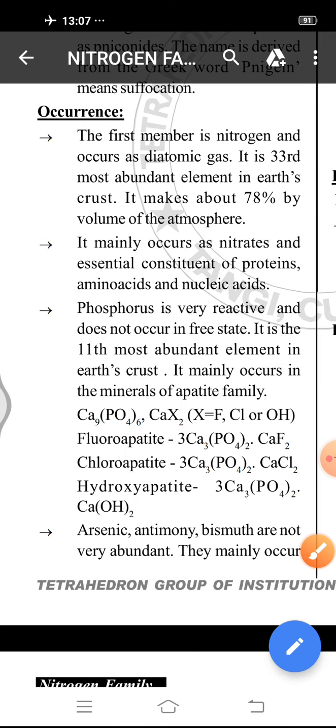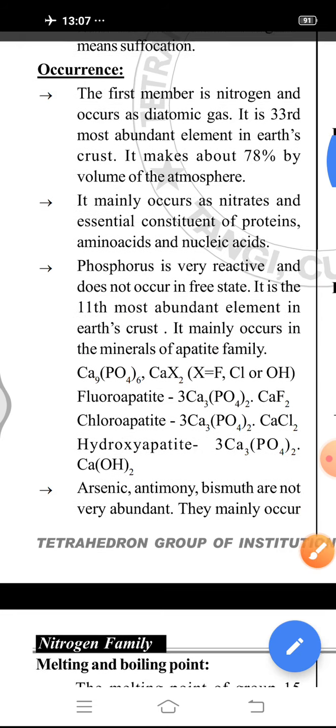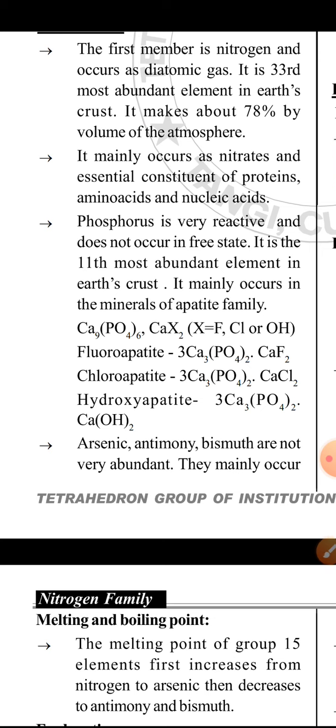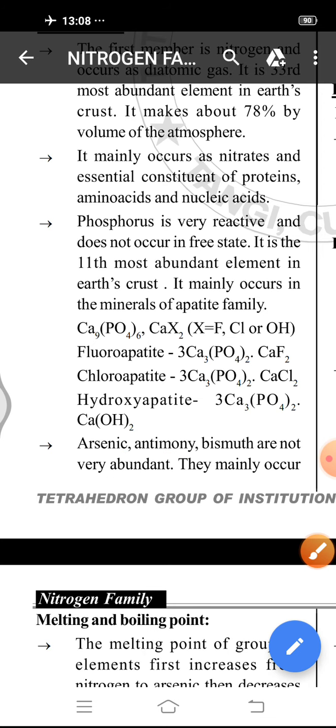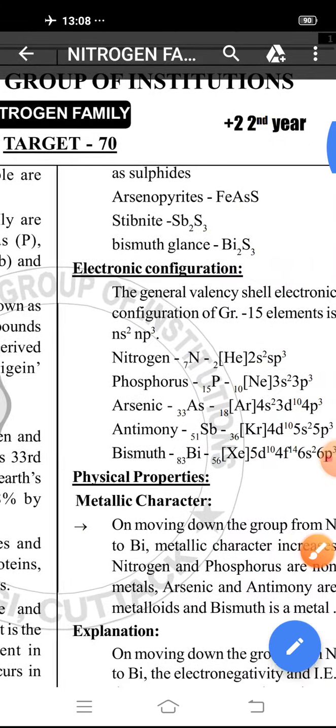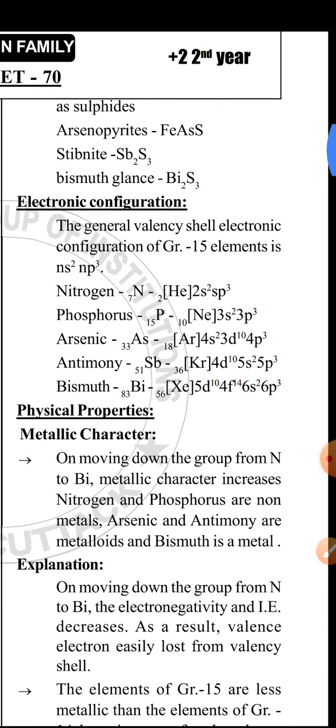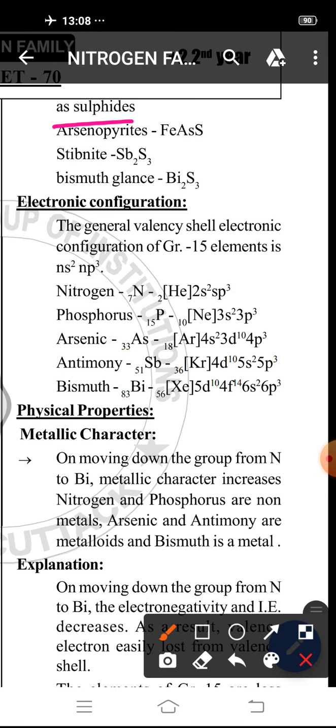Next comes the other members of this group: arsenic, antimony and bismuth. They are not very abundant. They mainly occur in their sulfide forms. Examples are arsenopyrite FeAsS, stibnite, that is Sb2S3, and bismuth glance, that is Bi2S3.